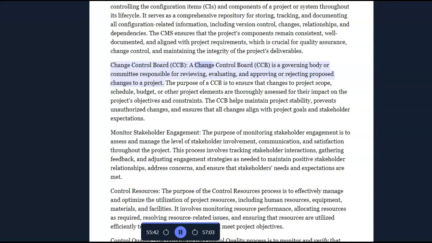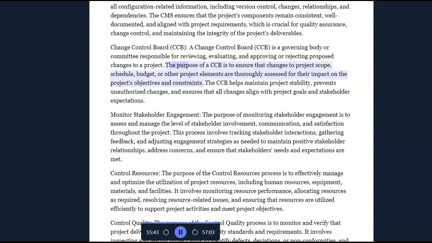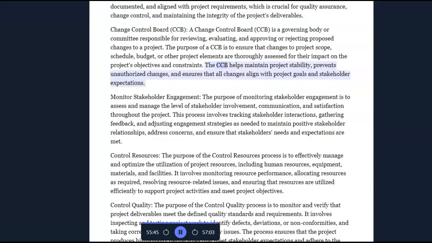Change Control Board (CCB). A Change Control Board (CCB) is a governing body or committee responsible for reviewing, evaluating, and approving or rejecting proposed changes to a project. The purpose of the CCB is to ensure that changes to project scope, schedule, budget, or other project elements are thoroughly assessed for their impact on the project's objectives and constraints. The CCB helps maintain project stability, prevents unauthorized changes, and ensures that all changes align with project goals and stakeholder expectations.